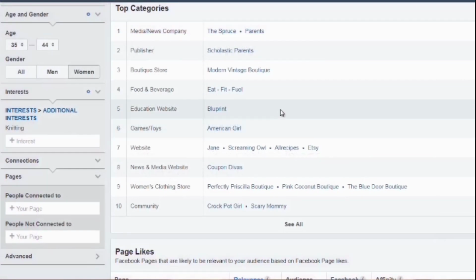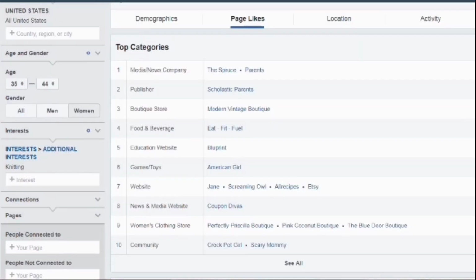Okay, so we're back to the Facebook Audience Insights, and what you want to do is simply go back to the page likes page. And we want to look at the top categories. What Facebook has done here is give you an idea of all the things that the audience is interested in. For example, what media or news company do they listen to or look at?